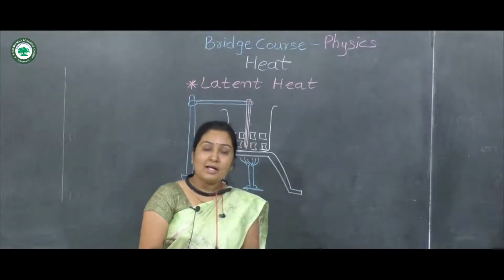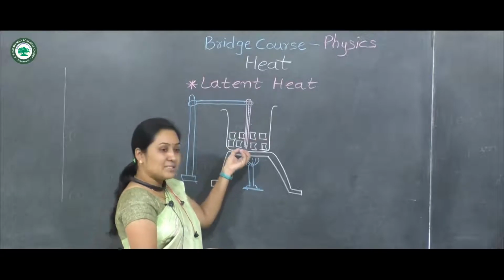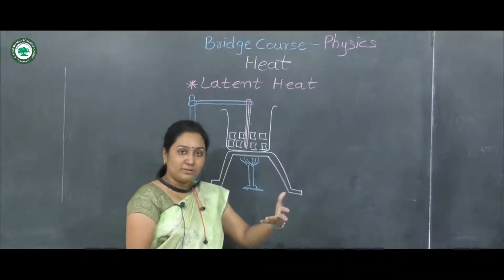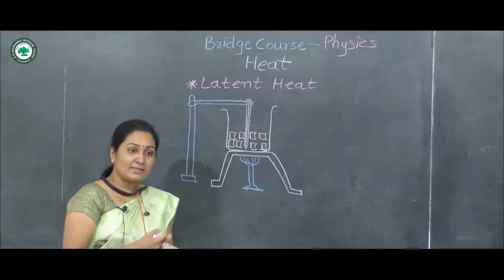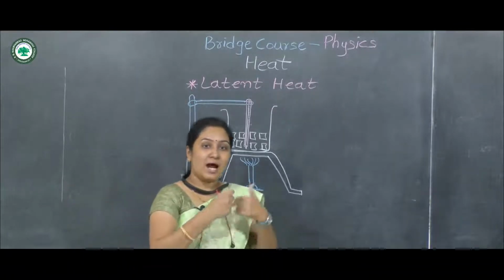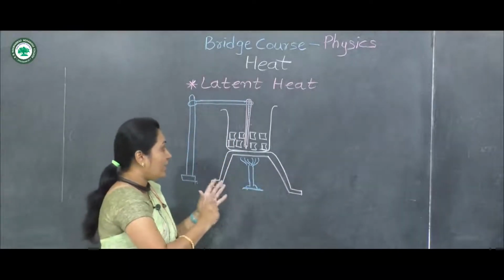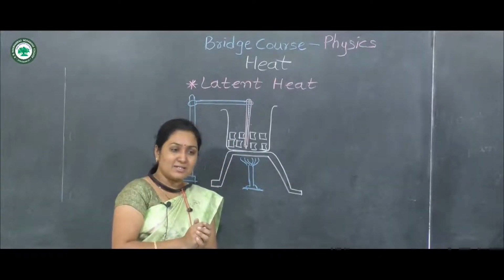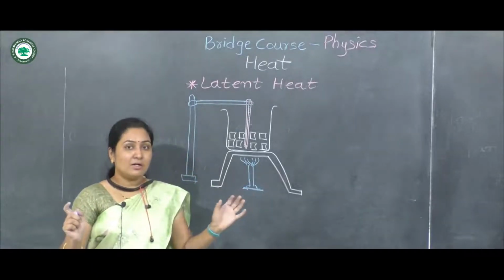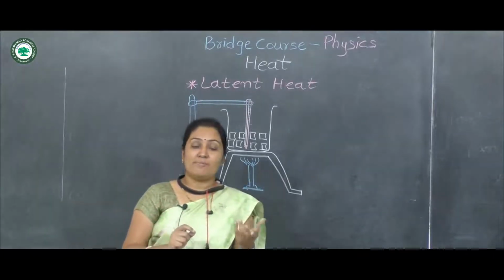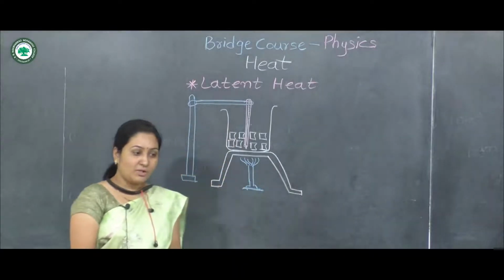And when the ice has turned into water, starts heating and boiling, then the temperature starts rising. And when water is boiled at 100 degrees Celsius, then the temperature remains constant whenever there are vapors or steam of water.